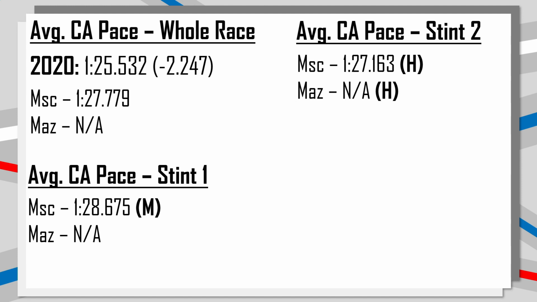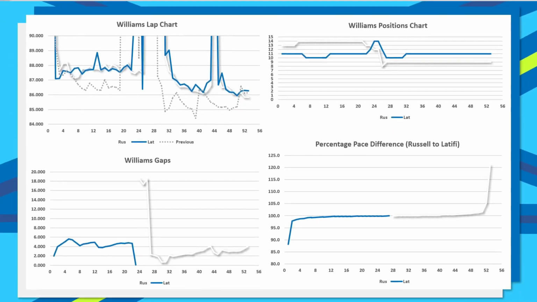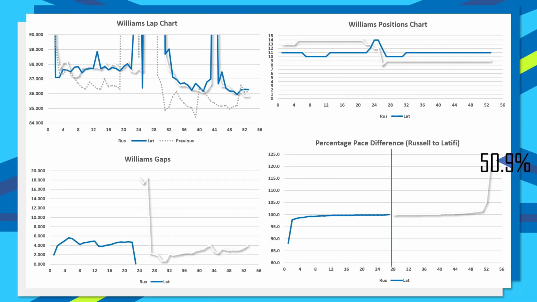And then finally, we will take a look at Williams, and splitting their percentage pace difference down the middle, we can see that for 50.9% of the race it was Nicholas Latifi in the blue who was the faster of the two Williams, and therefore for 49.1% it was George Russell. Now this is actually a trend that we have seen a lot with the Williams. Although in qualifying, George Russell massively outperforms Latifi, in the race it is so much closer. Latifi genuinely has a lot of decent race pace, but yet he still gets hounded, unlike George Russell.